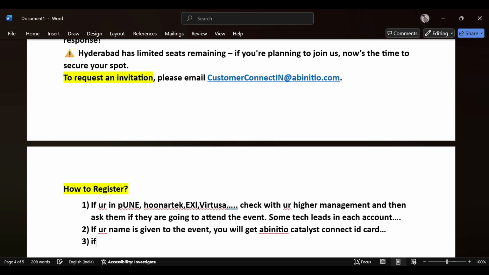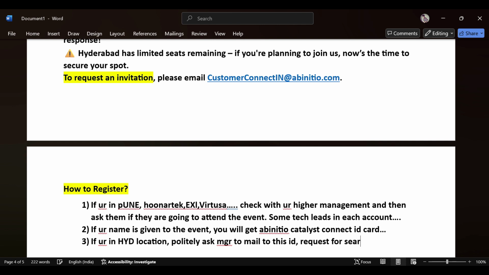And the third one, if you are in the Hyderabad location now, what you can do is politely ask the company you are working in, ask the manager, to mail to this ID, and then request for vacancies.